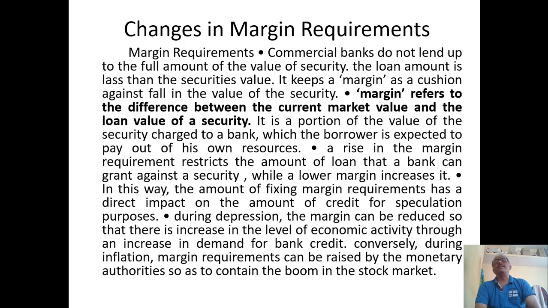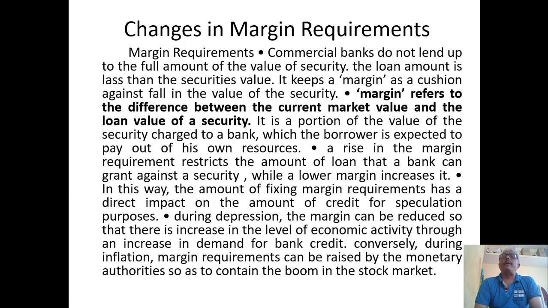On the other hand, when there is a deflationary situation and no harm to the economy, they can go to 20, 22, or 23 lakhs. Based on the situation of the economy, this changes.